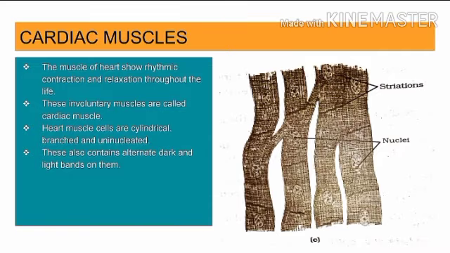So here we can see that the muscle cells are branched with each other. They have common striations, which are alternate dark and light bands, and they are uninucleated, meaning you can see in the diagram that each contains only a single nucleus. This is a quite good example of cardiac muscles.